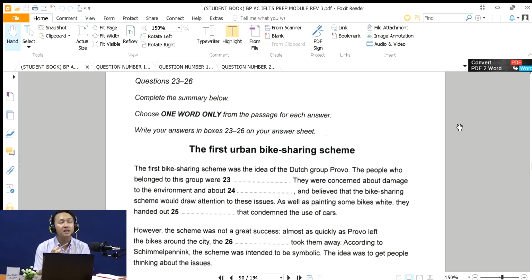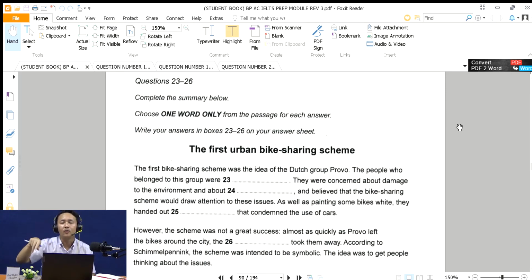Summary completion means that the information in the summary is not covering all of the text. Let's say that there are seven paragraphs. The summary doesn't cover 7 paragraphs, but only 1, 2, or maybe 3 paragraphs from the text.